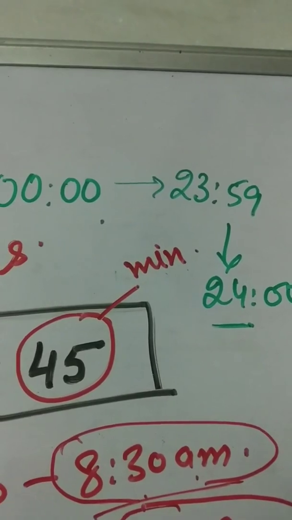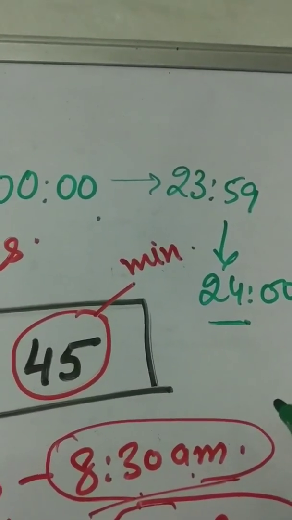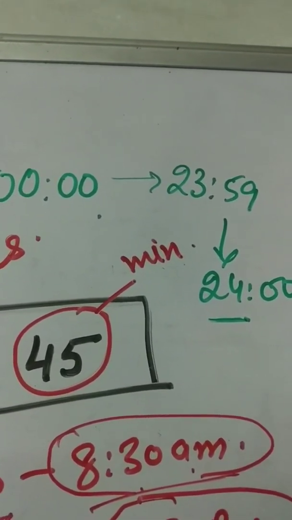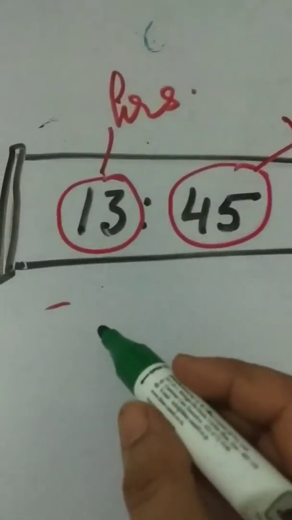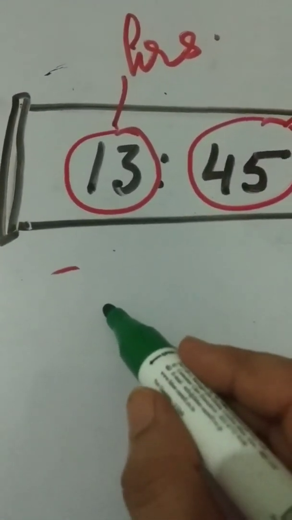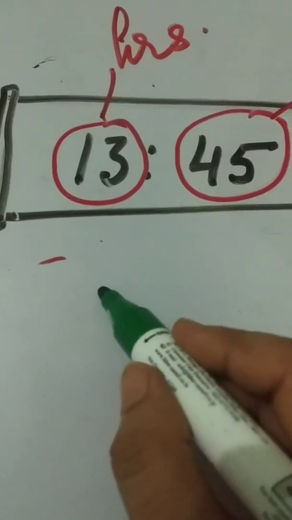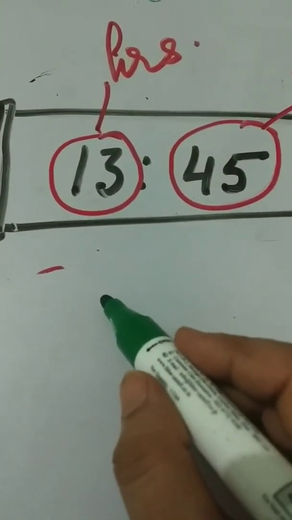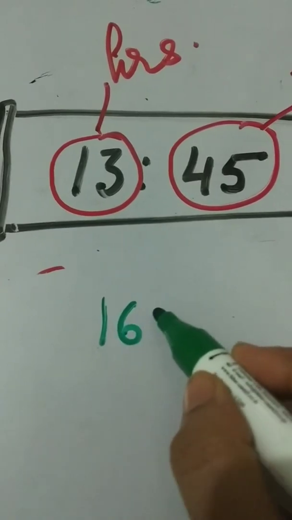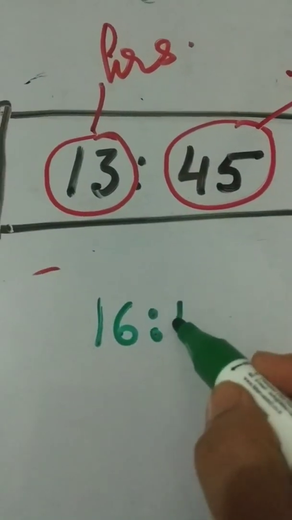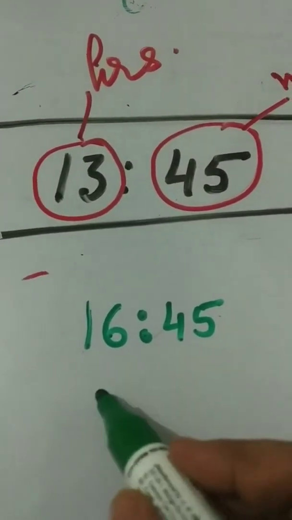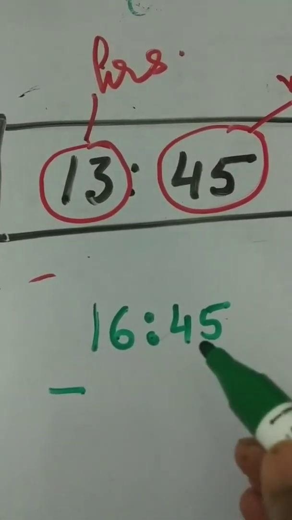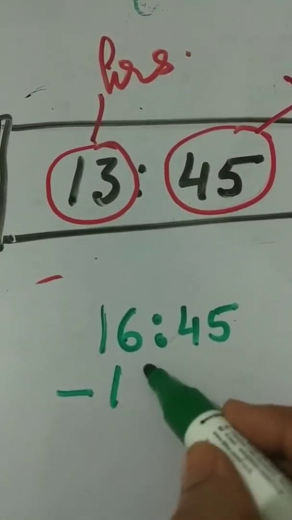Afternoon time is calculated by subtracting 12 from the 4 digits. Example, suppose we have time in 24-hour clock 16 hours 45 minutes. What does it mean? We will subtract 12 from it.